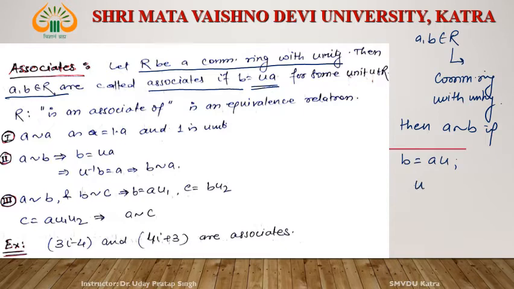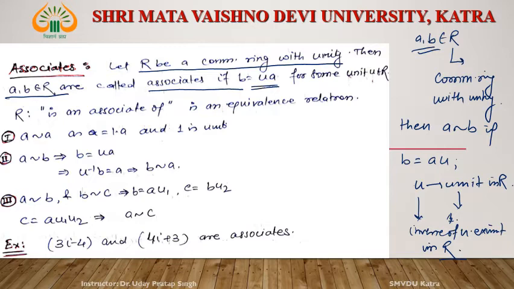What is u? u is a unit in R. Remember that. Now, unit doesn't mean 1. Unit means the inverse of u exists in R. Then these two elements are said to be associate.